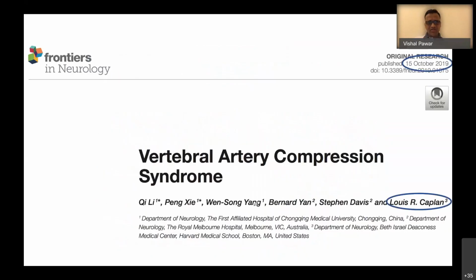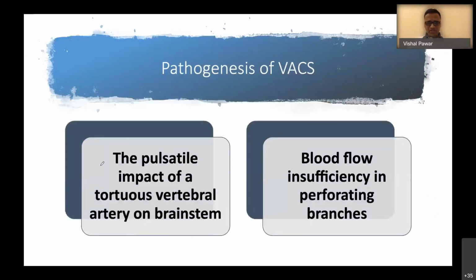And this is a relatively common entity, and it's very important that we should look for this particular compression syndrome in patients with TIA. And coming to the pathogenesis of this syndrome, the artery causes pulsatile impact over the tortuous vertebral artery on the brainstem, and it leads to blood flow insufficiency of the perforating vessels. So it is nothing but TIA. It is a sort of vertebrobasilar insufficiency. It is not something like vestibular paroxysmia or a neurovascular compression of a nerve where it causes ephaptic conduction. It is a vascular phenomenon.